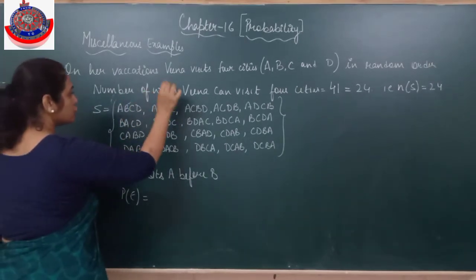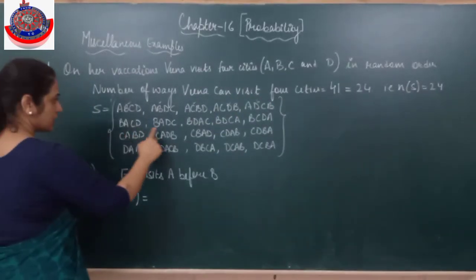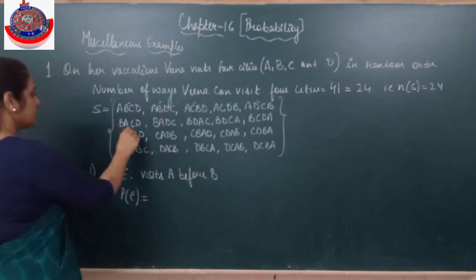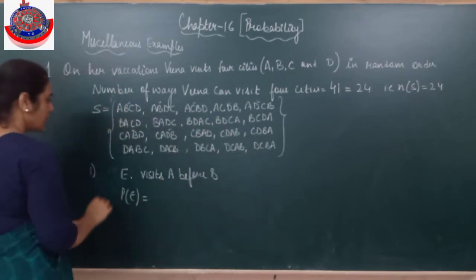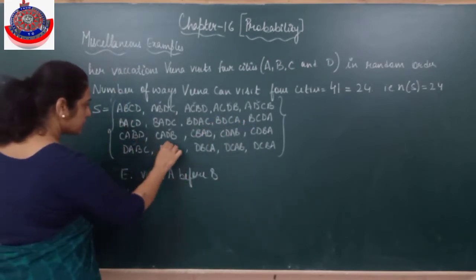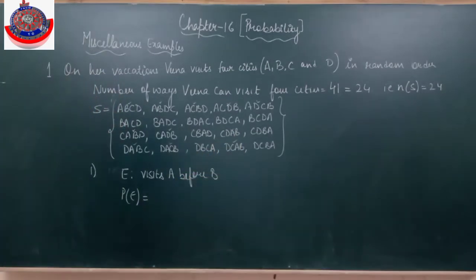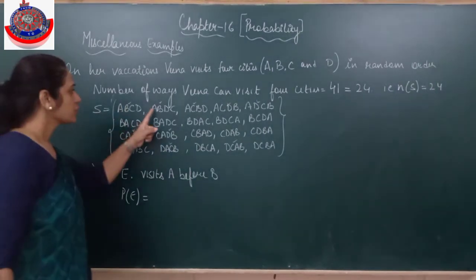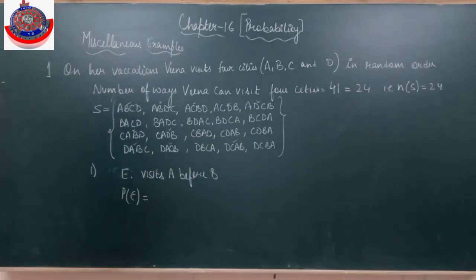1, 2, 3, 4, 5, 6, 7, 8, 9, 10, 11. Something left? Just check if we have left something. Just see which are left. A, B, C, D. 1, 2, 3, 4, 5. We have left something, I think.